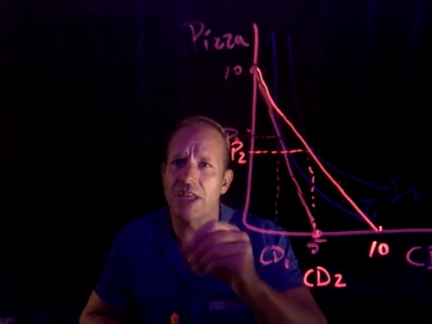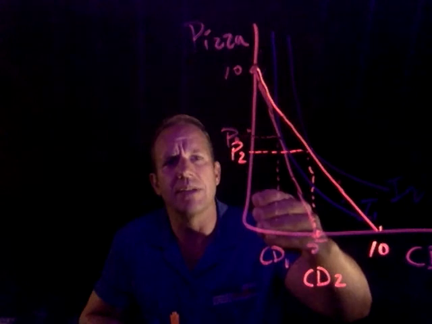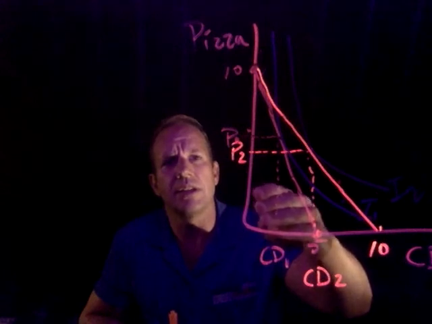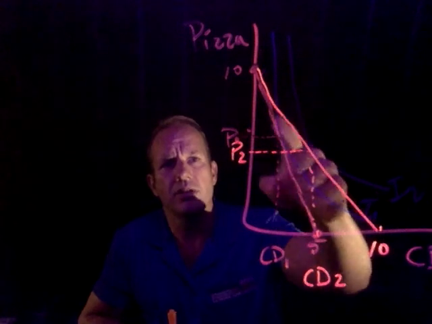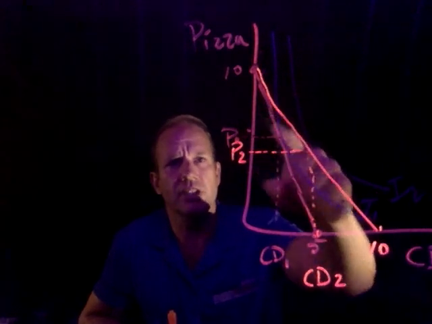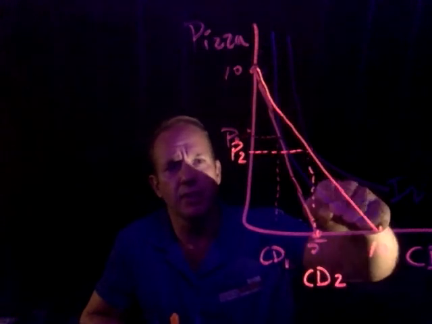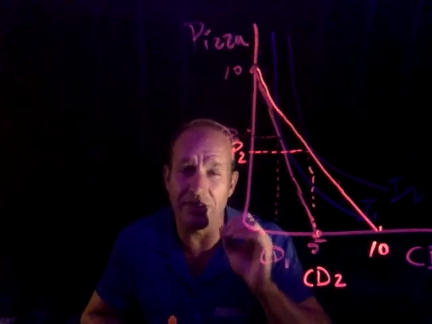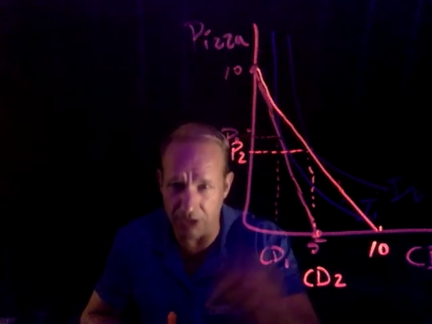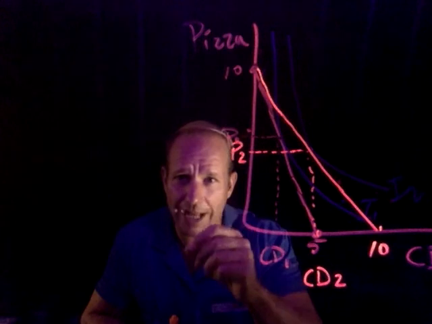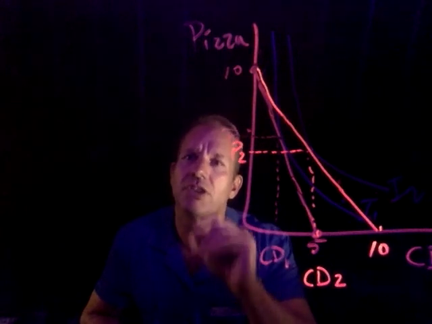But the substitution effect, the word substitution starts with an S. So does the word same. If I were to stay on the same indifference curve at my new budget constraint slope, if I'd stayed on I1, I'd be moving this way. If I had to stay on the same curve, that's what this substitution effect shows me. What would happen on the same curve? I'm not going to, but it's what I would do on the same curve.